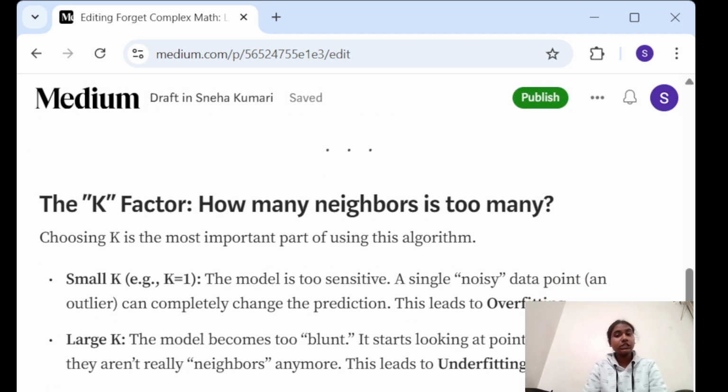So let's now see what k is. The first letter in KNN is k. Let's learn what the k factor is. How many neighbors are too many? How many neighbors does it need? Is it many neighbors or a particular number? If k is small, for example the value of k is 1, the model is too sensitive. A single noisy data point, an outlier, can completely change the prediction. This leads to overfitting.